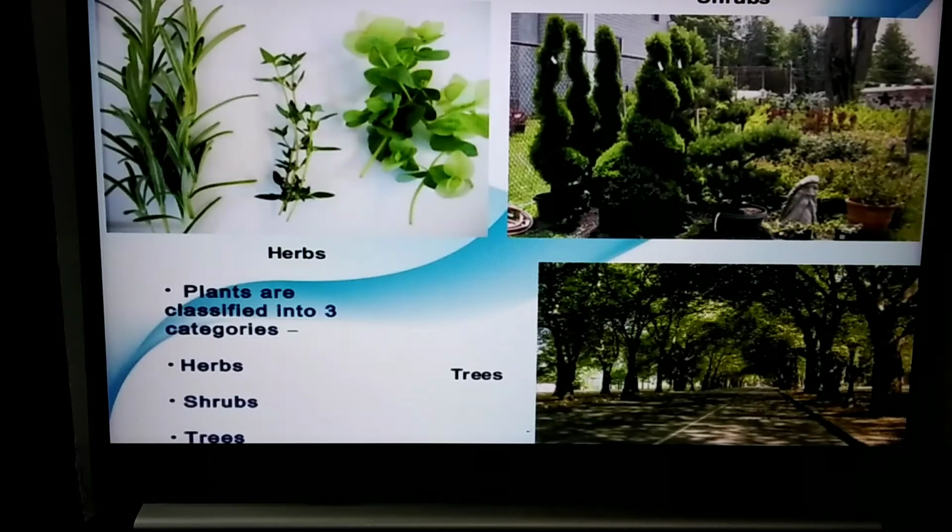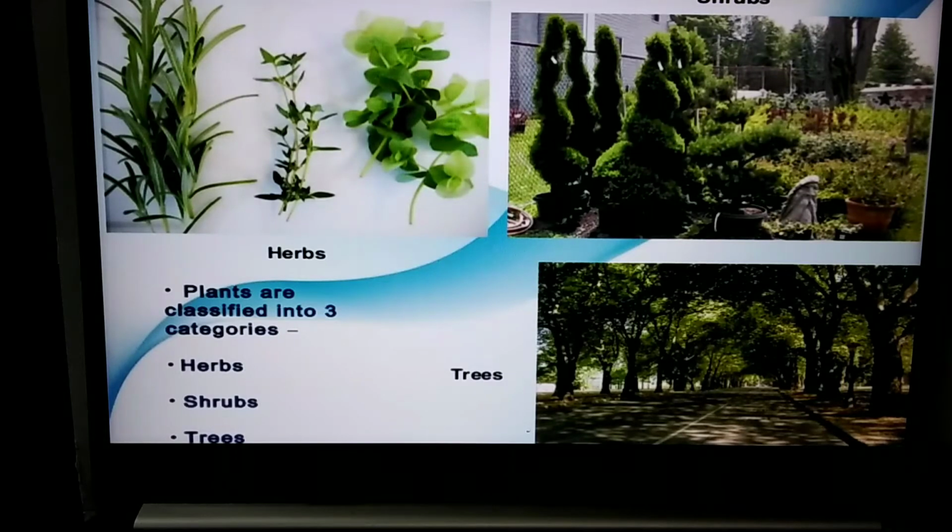Annuals: the life cycle of the plant will be only 1 year. Whereas biennials: the life cycle of the plant is about 2 years. Then perennials means the plants will be living for many years.